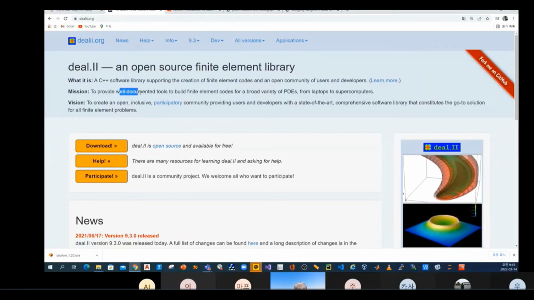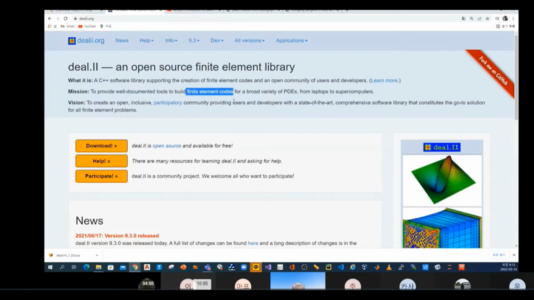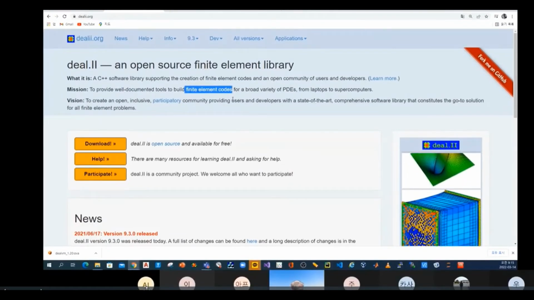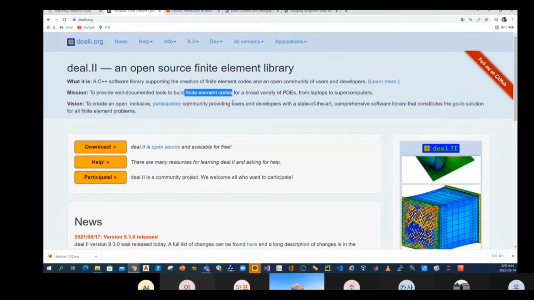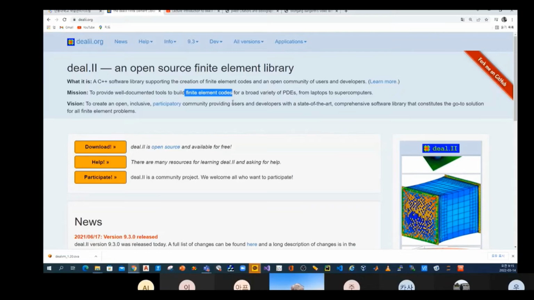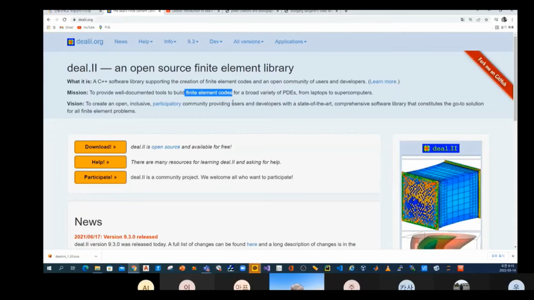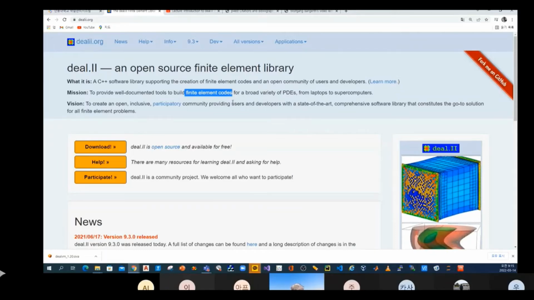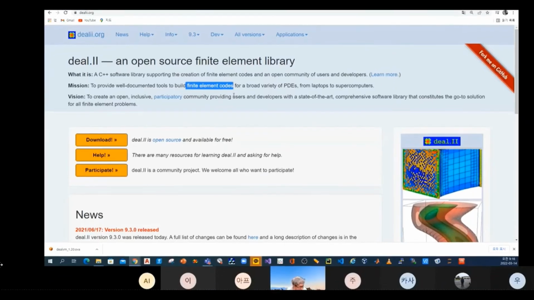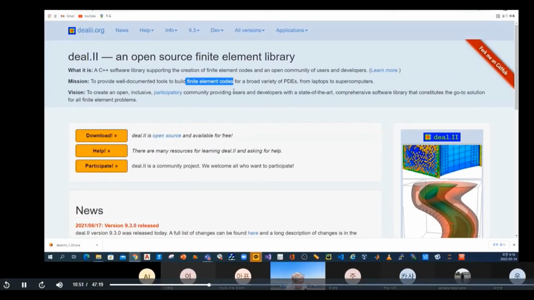To provide well-documented tools to build finite element code. So it is very important to understand. If you learn what the finite element means by using a theoretical approach, a mathematical approach, this is good. But sometimes this is not so good. Why? Because if you run some large package without any knowledge of the finite element method, you can obtain some solution. It looks like commercial software, like ANSYS, Abaqus, Fluent, CFX, or MATLAB. It doesn't matter whatever.